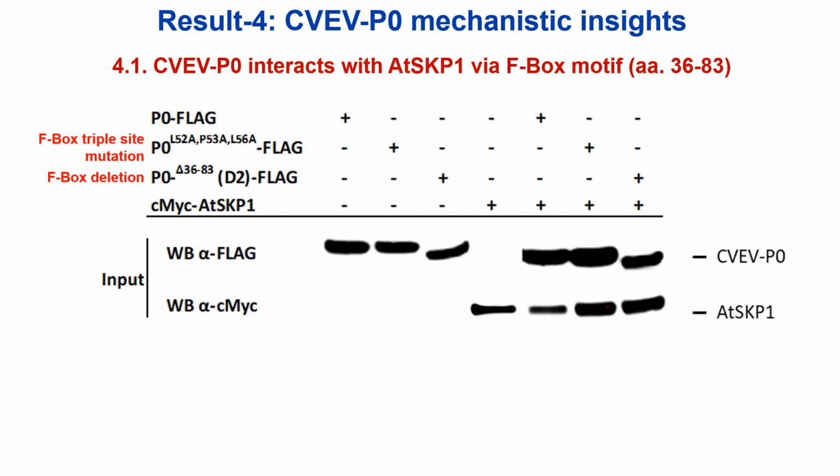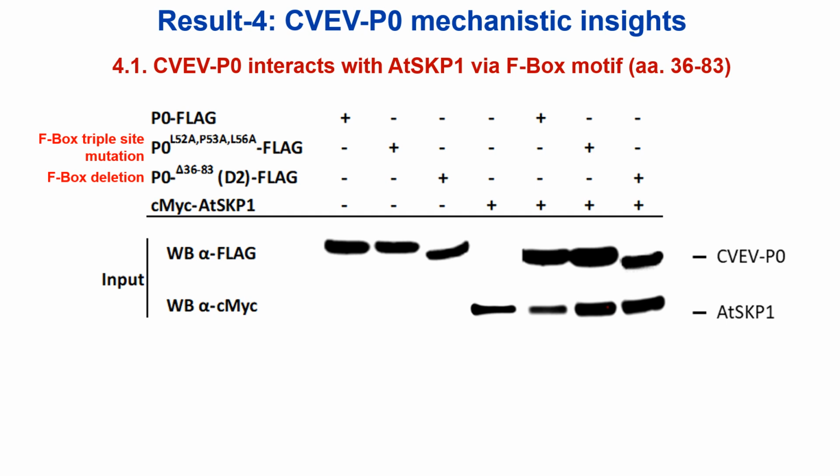Now let me walk you through this figure. In the top half of this chunk, each vertical lane shows a different combination of flag tagged P0 or the F-box deletion or the triple site mutant, plus the c-myc tagged AT-skip1 added to the blot lanes below.